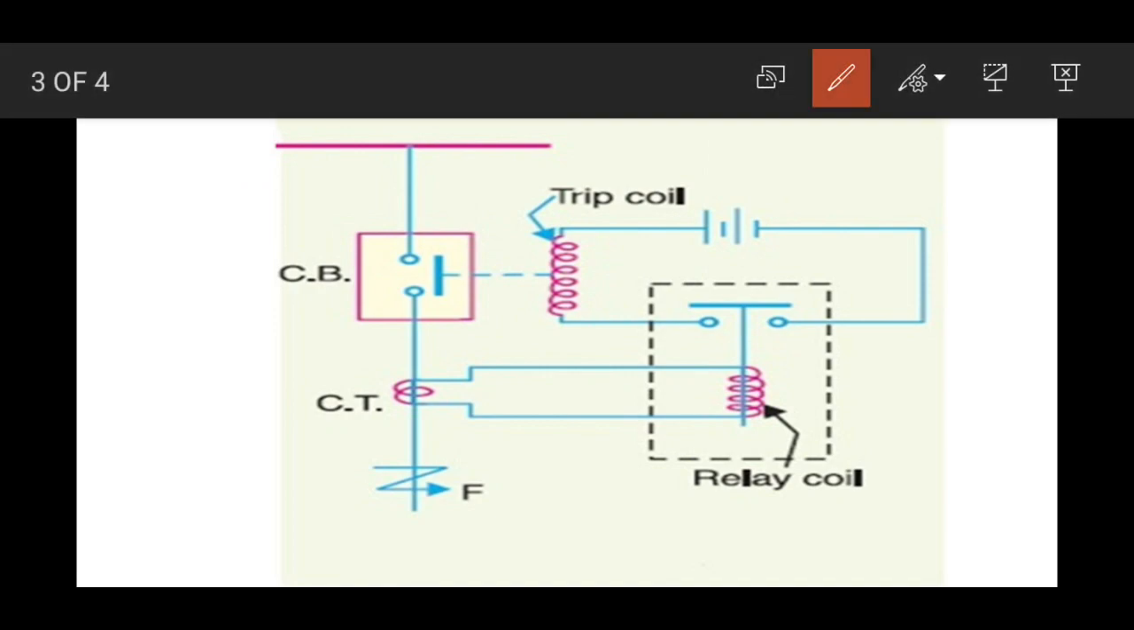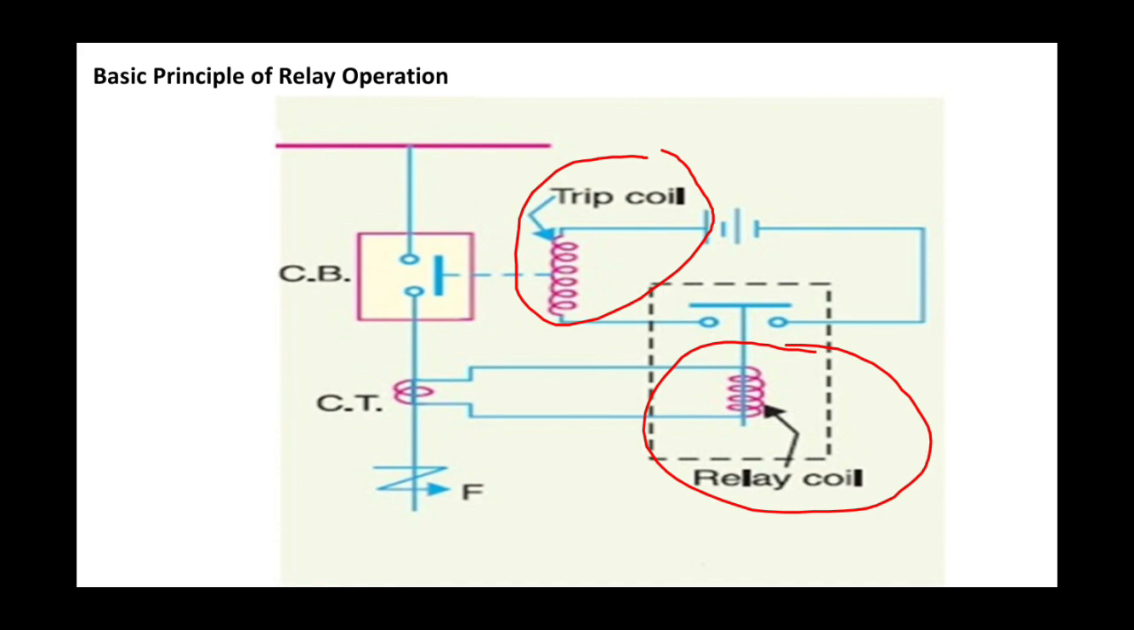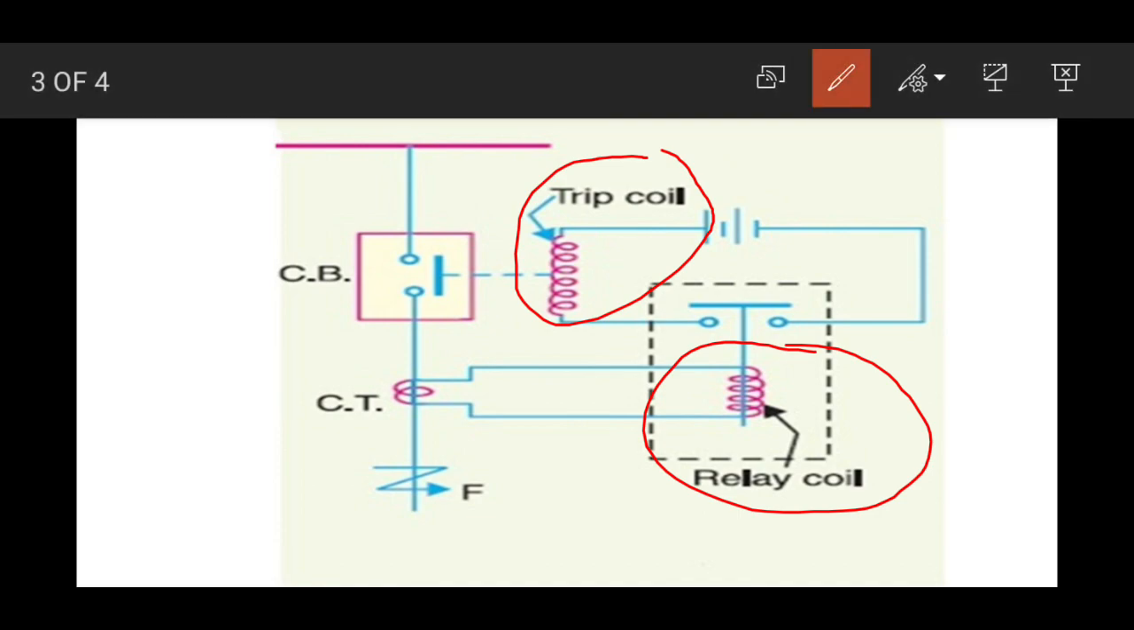A simplified relay circuit is shown in the figure. There are two coils. This is the trip coil and this is the relay coil. The figure shows one of the three phases of the system for simplicity. As shown in the figure, the current transformer secondary winding is directly connected to the relay coil. Under normal condition, the current through the relay coil is not sufficient to pull the plunger and close the circuit of the breaker tripping coil. That is, under normal condition, this plunger does not operate.